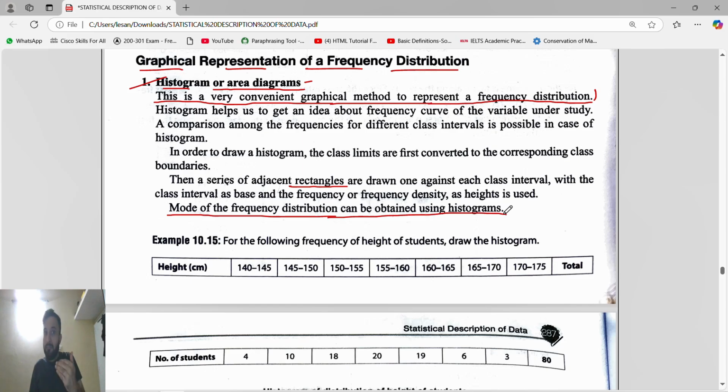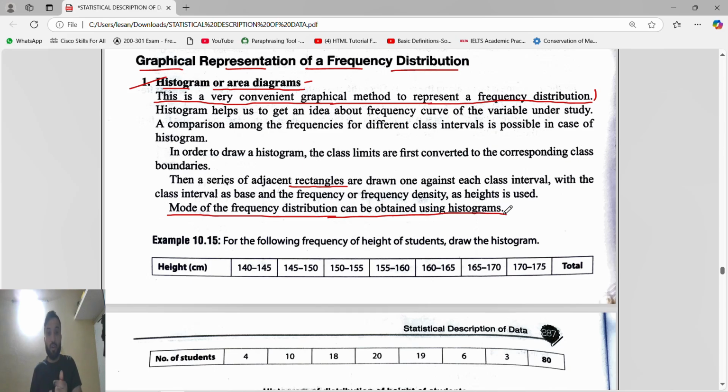We know mean, median, mode; we studied them in class 8, 9, 10. So mode can be found using a histogram.